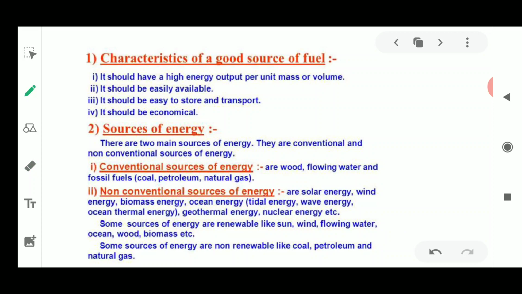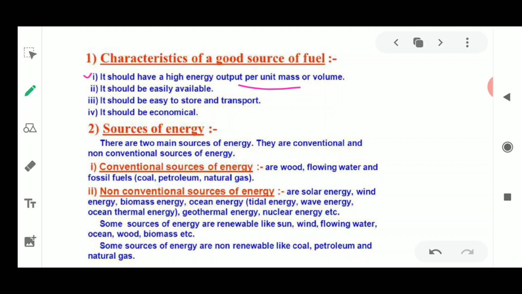So it should have a high amount of energy, meaning it gives more output when it is being burnt. When energy is being used, it should give you a good amount of work.